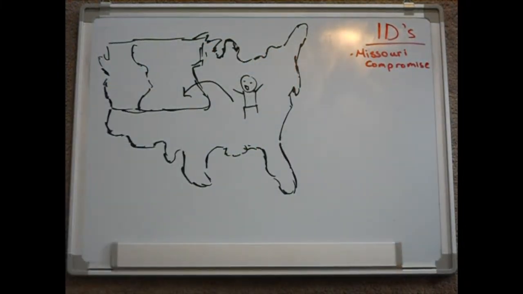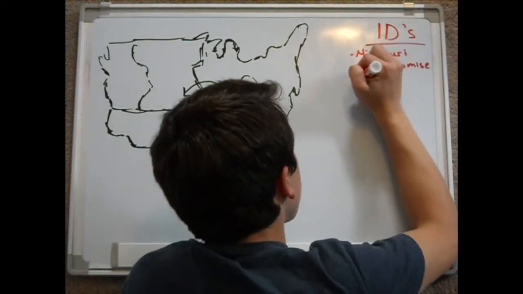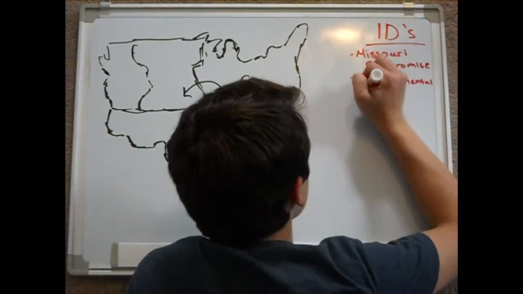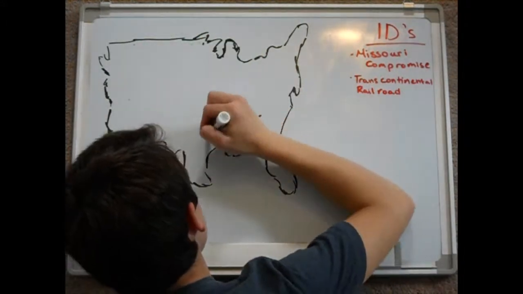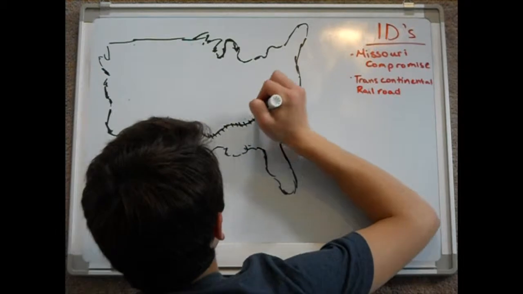Also happening during this period were speculations for where to put the proposed transcontinental railroad. Many slave owners wanted it somewhere in the South because it would help their industry supported by slavery grow and make the nation more dependent on slavery.